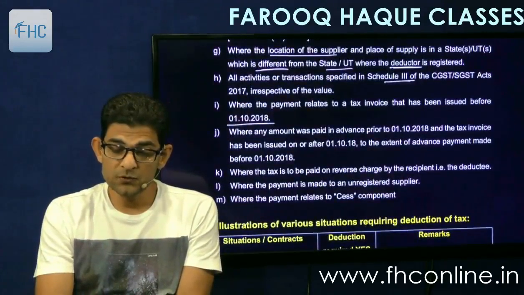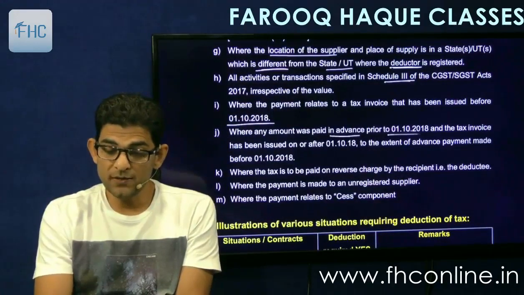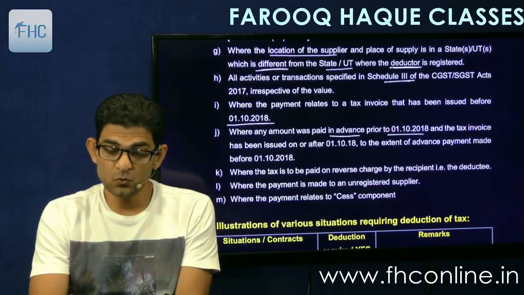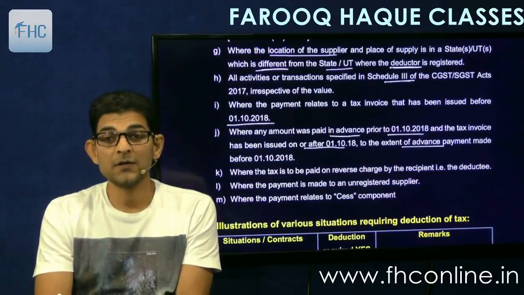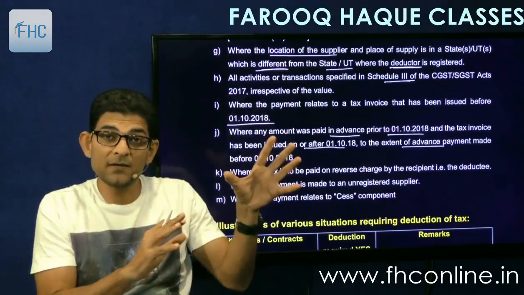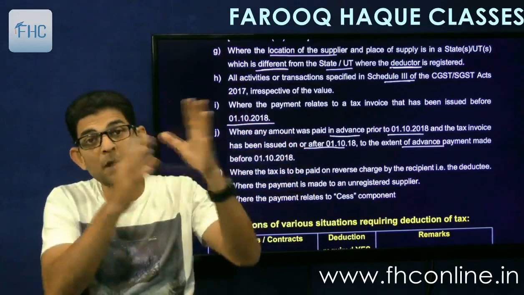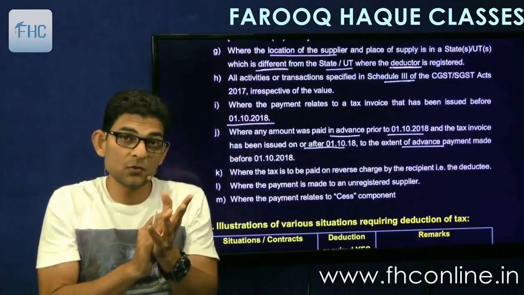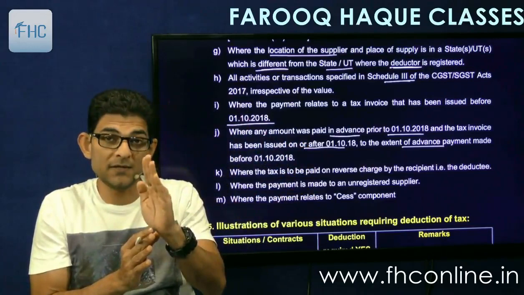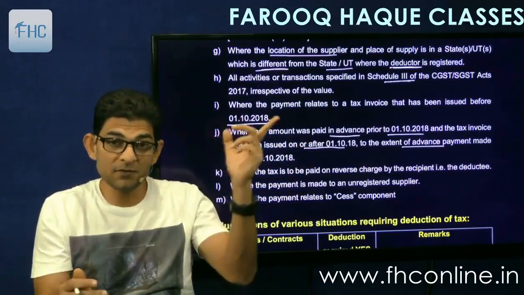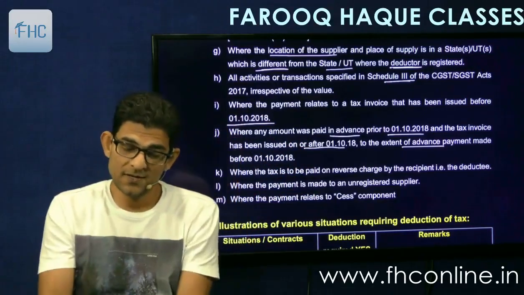Or where an amount was paid in advance prior to 1/10/18 and the tax invoice has been issued on or after 1/10/18 to the extent of advance payment. So if advance was made before 1/10/18 without TDS and then part of the payment was made afterwards, TDS will apply only on the part which is paid after 1/10/18. Advance will remain exempt from TDS.